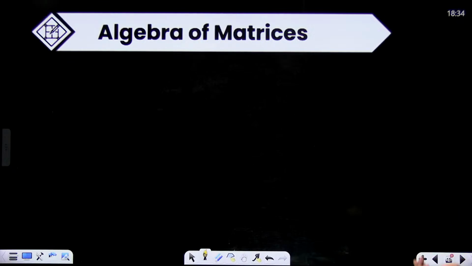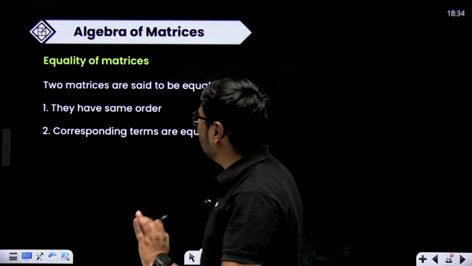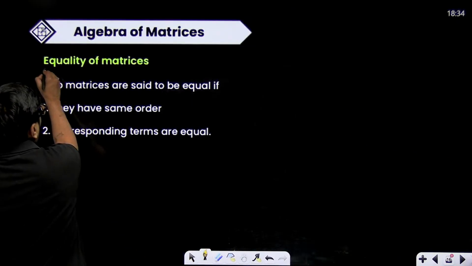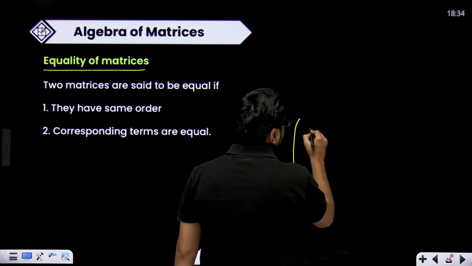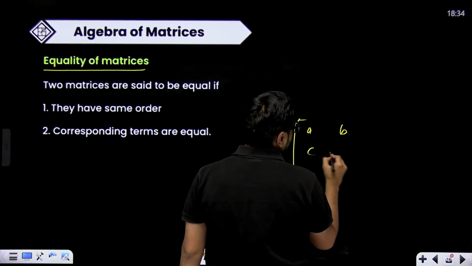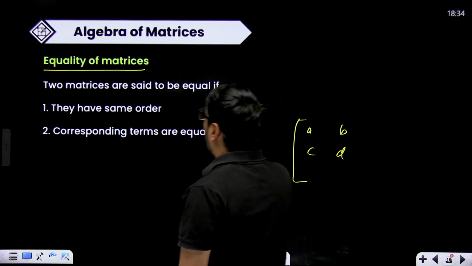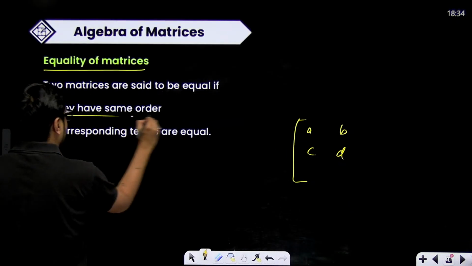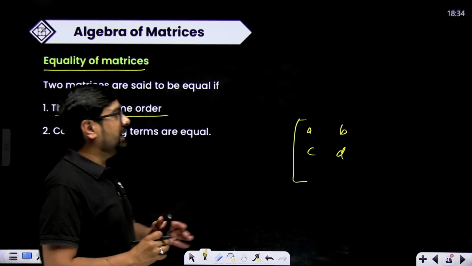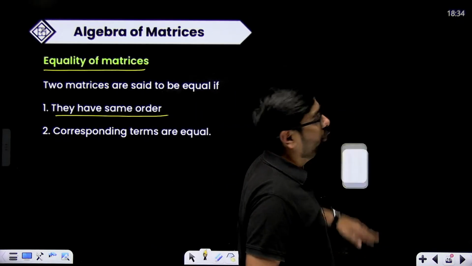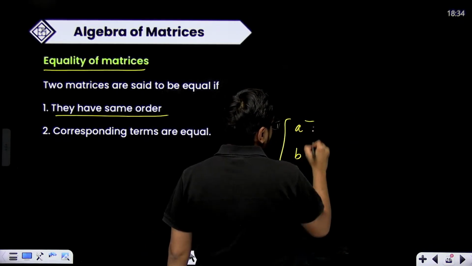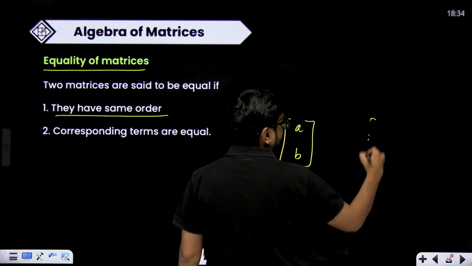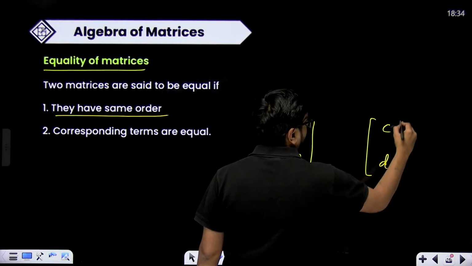Now we'll do algebra of matrices, which is very simple. Equality means two matrices will be equal when their corresponding elements are equal. Two matrices must have the same order. Two matrices can only be equal if they are of the same order. Suppose I have A, B, a matrix of 2 cross 1, and another matrix C, D, again of 2 cross 1.